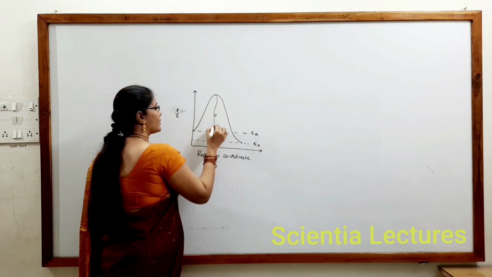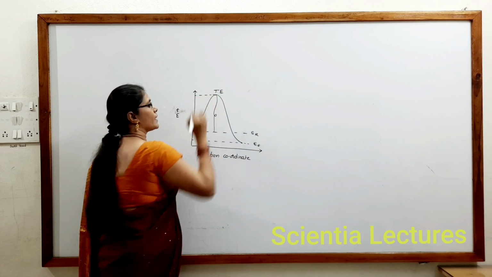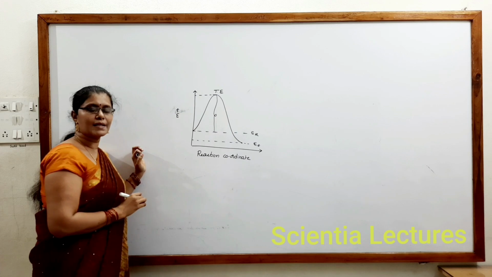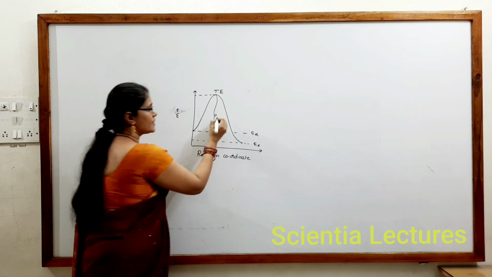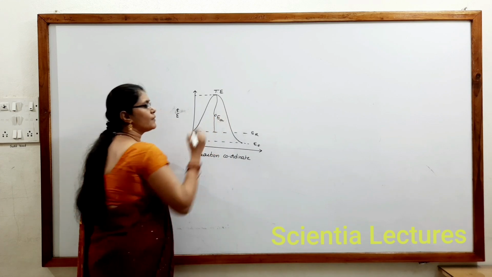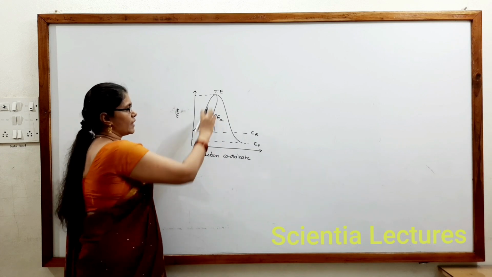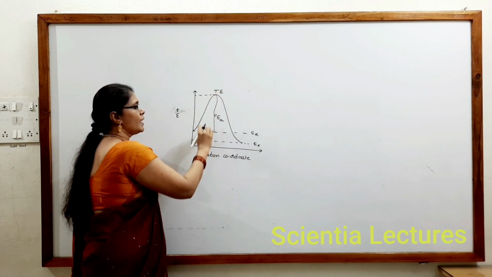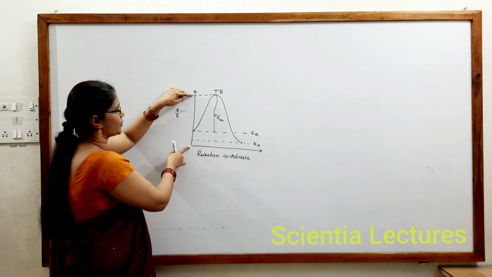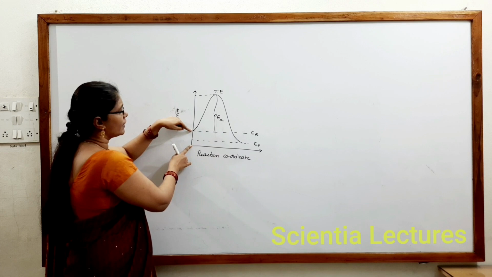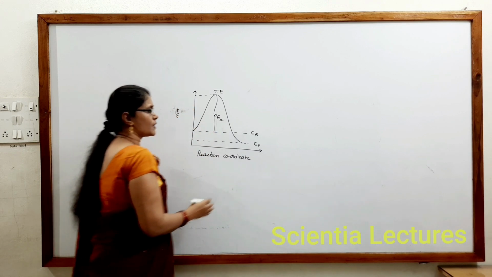From here to here is the highest energy status, called threshold energy status or transition state or activated complex state. This is considered to be the activation energy. So here EA is activation energy, which is threshold energy minus energy of reactants. Threshold energy up to here, energy of reactants here, and the difference is the activation energy.